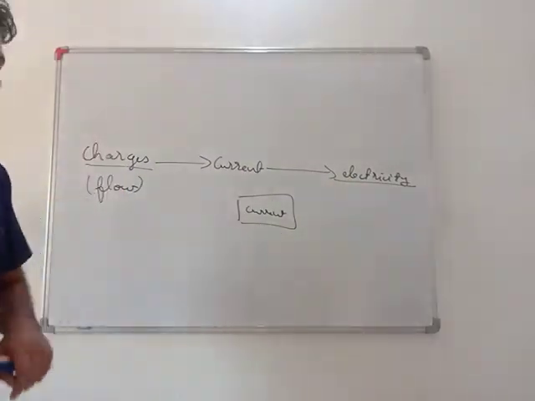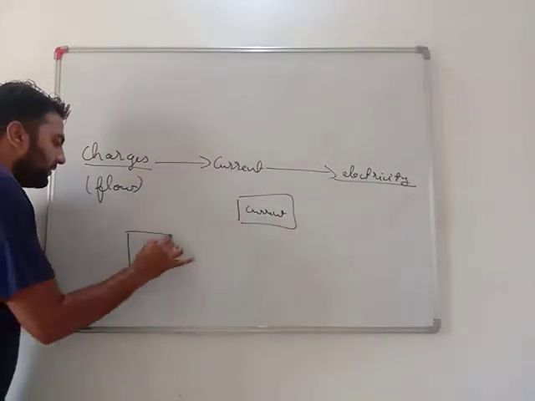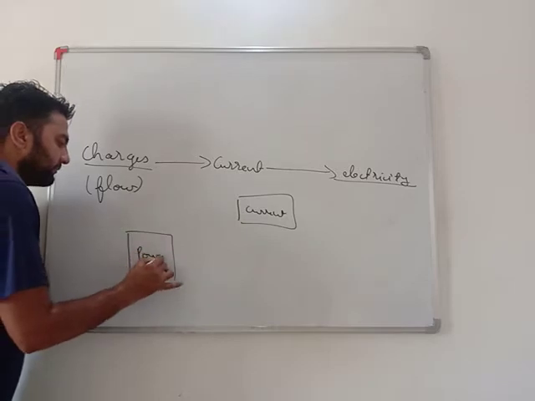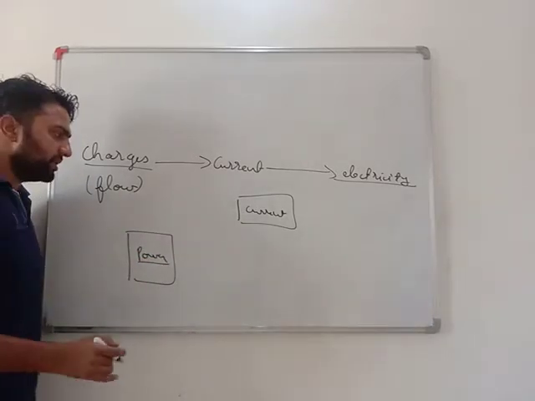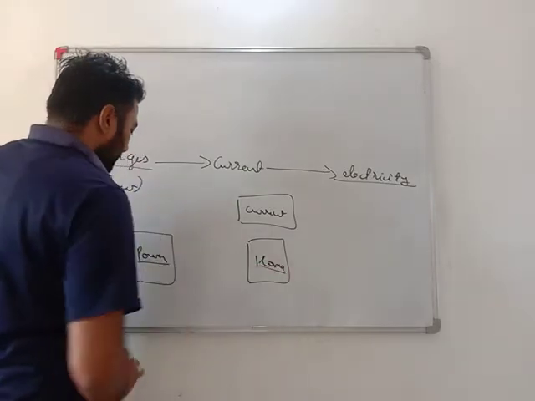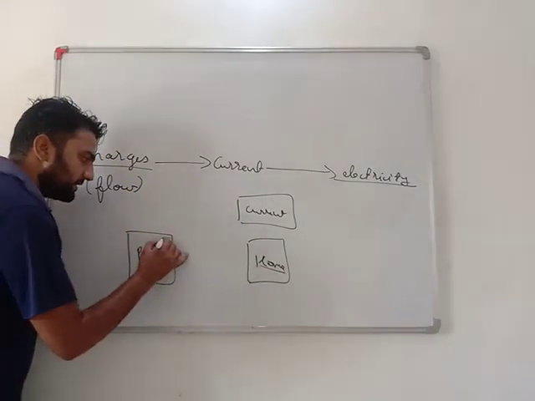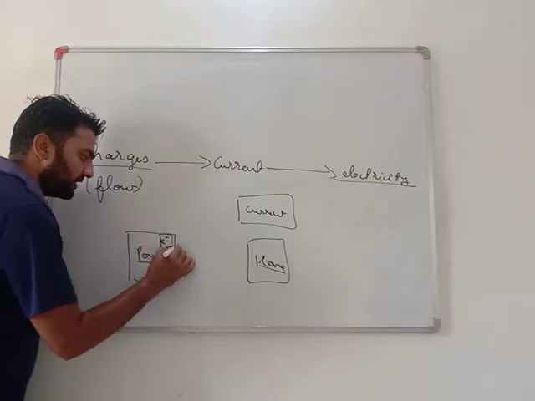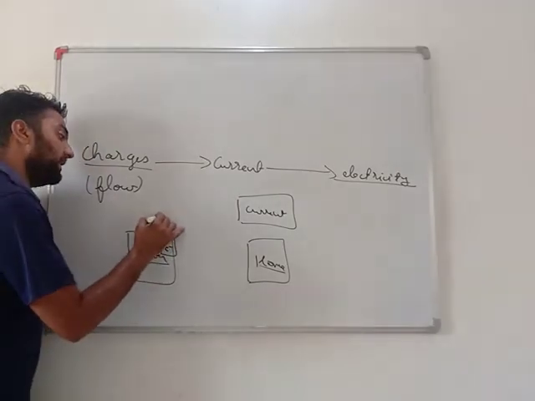See, my dear students, power station is there, Narmada power station, and this is our house, home sweet home. These charges start flowing from the power station, so this energy is at the power station.